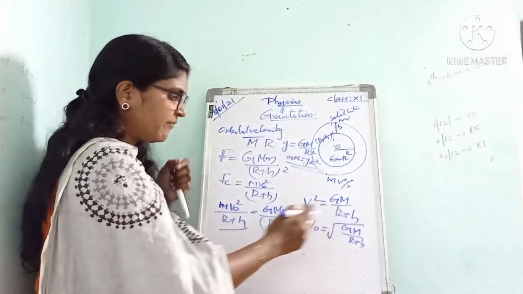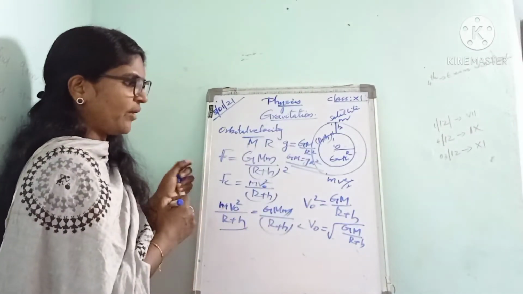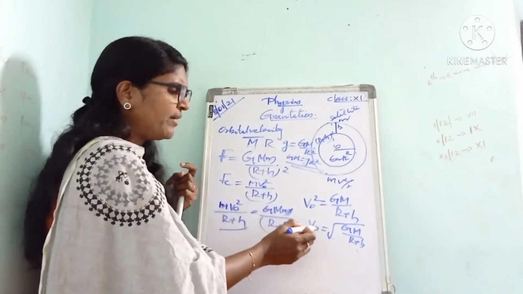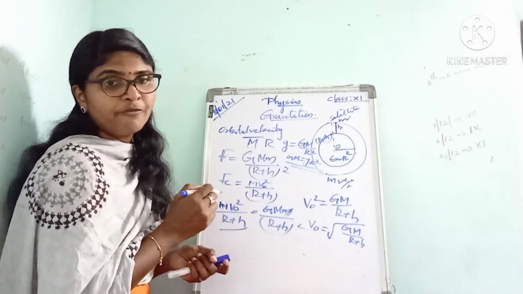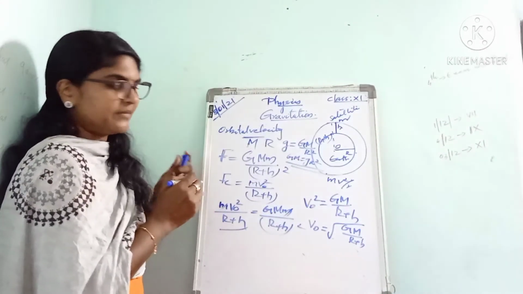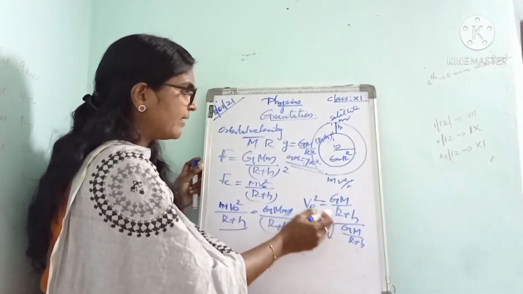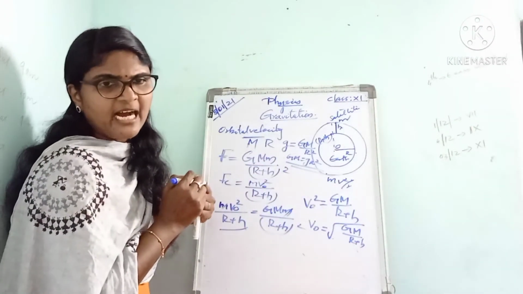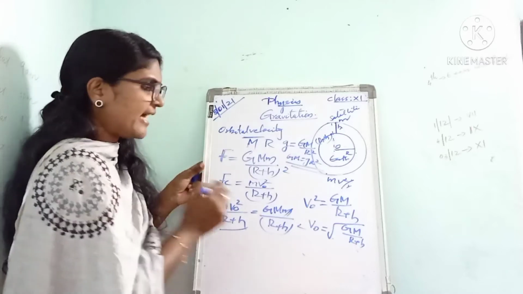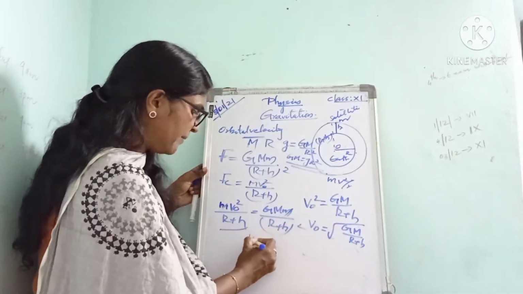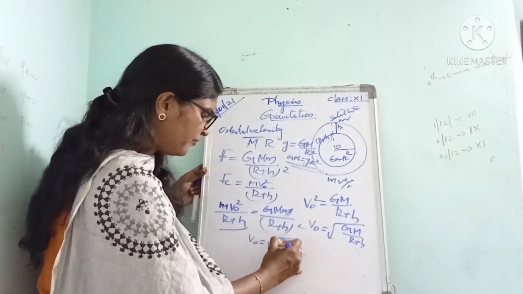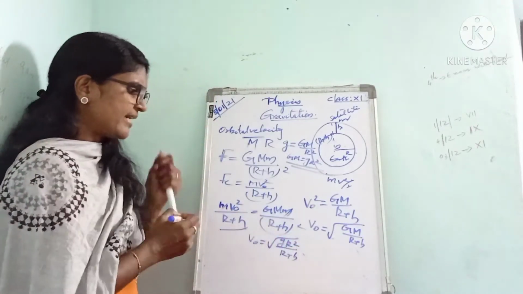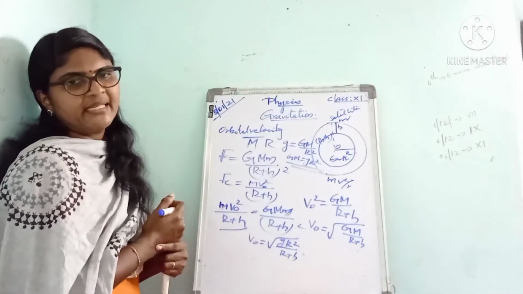So instead of GM, we can write g r square. Then we know the value of GM as g r square, so v0 can be written as square root of g r square divided by r plus h.